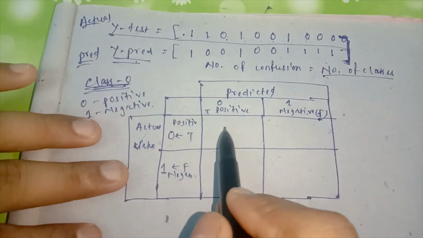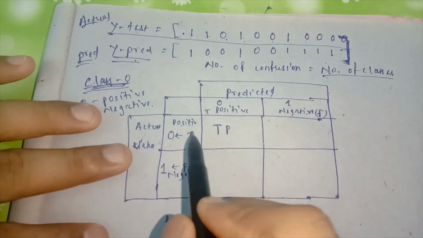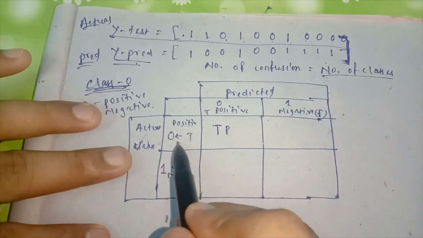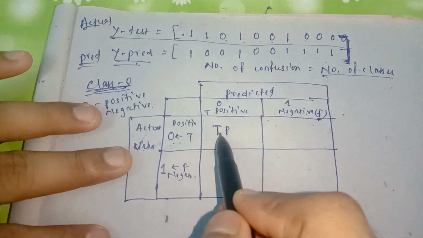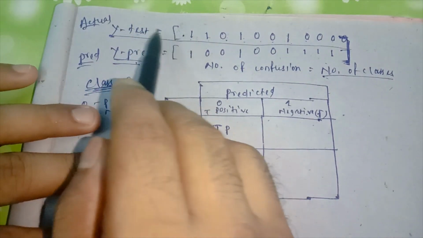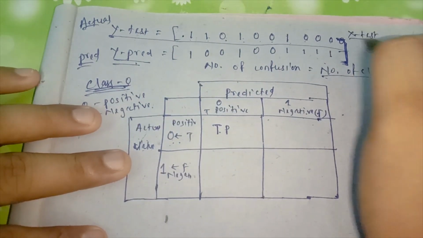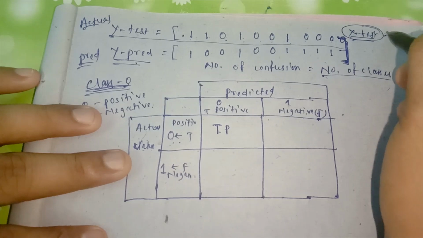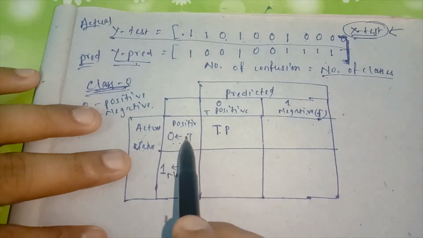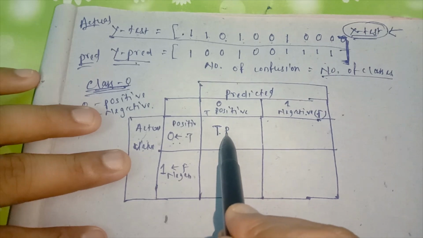Remember that this part is known as true positive, TP. Why TP? Here the actual class is 0 and the predicted is 0. If the actual class label of the instance in X test is 0, and after prediction the class label is also 0, then this part is known as true positive.